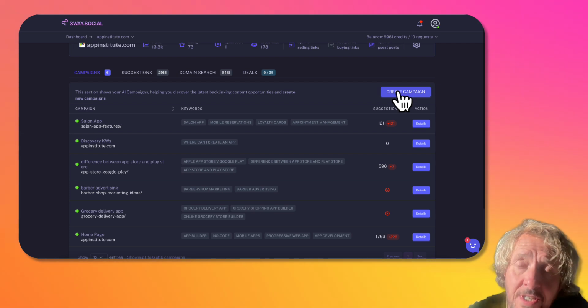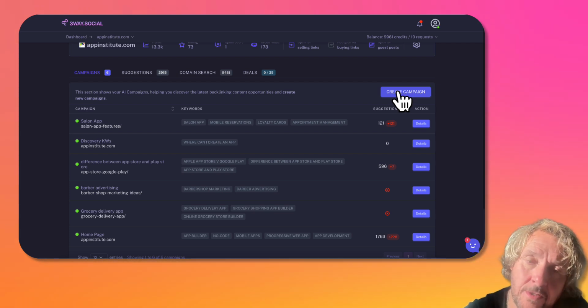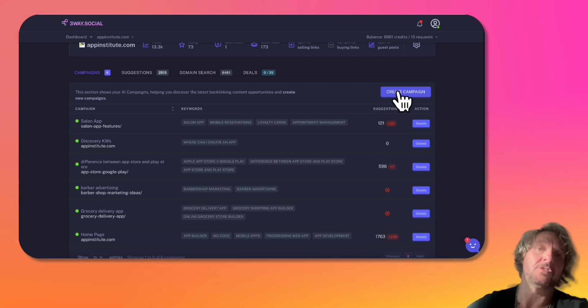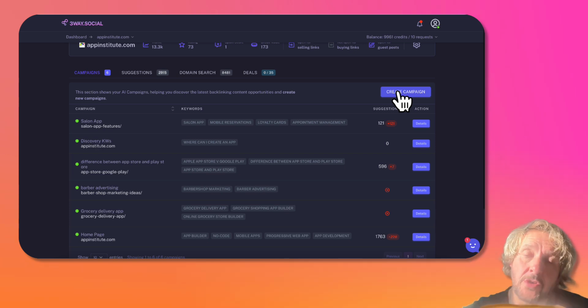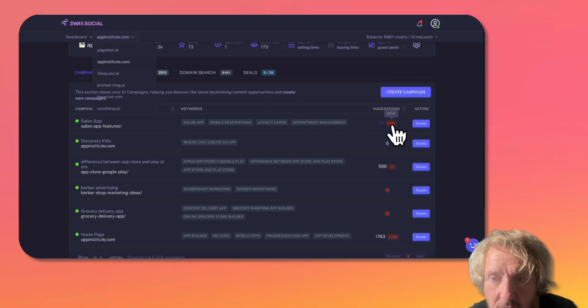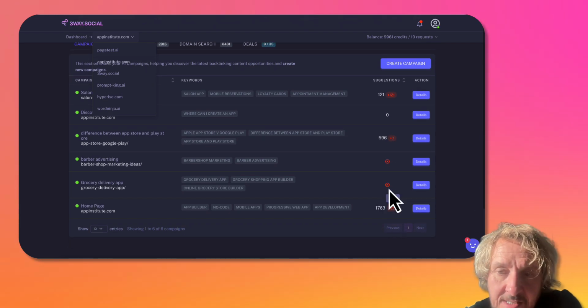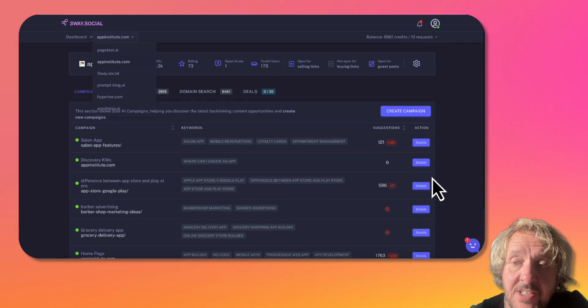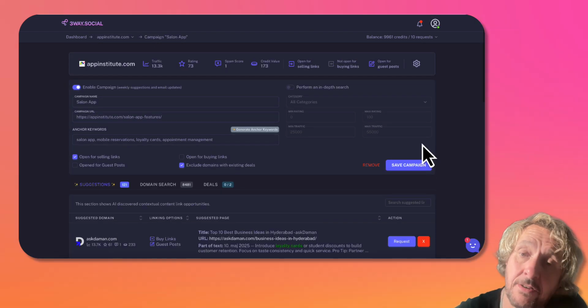The campaigns will continue to be a weekly update in terms of the email summary of the action, but also you can come to your campaign panel now from any domain and see the number of new suggestions that have been added since the last time we ran. In addition to that, you can also modify the details of each campaign.